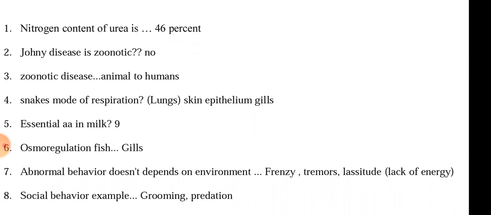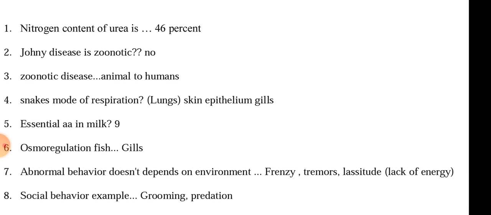Abnormal behavior does not depend on environment. If the animal has abnormal behavior and the behavior is independent of environment, then what will it be called? The options were frenzy, tremors, or lassitude. Lassitude will not be the option, as lassitude means lack of energy.